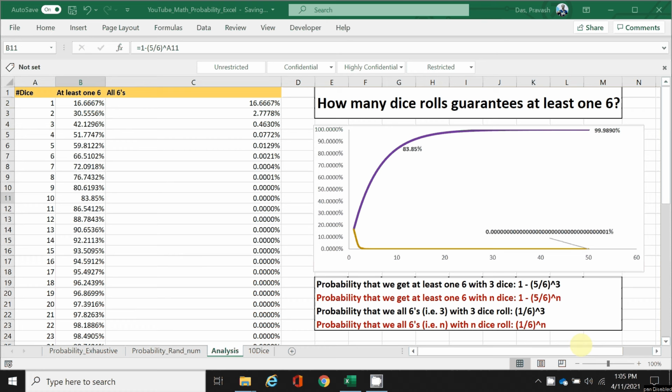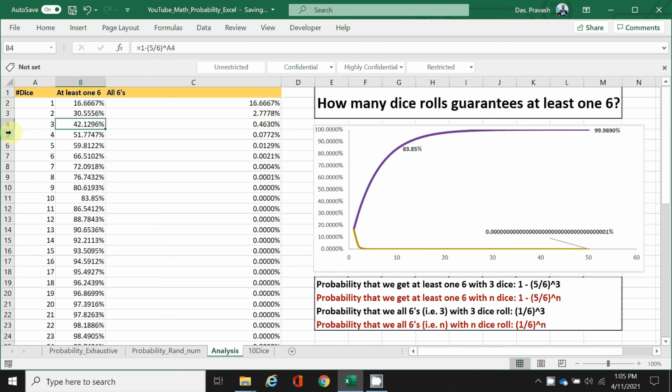So let's look at the formula we have used. If you remember in the first video, we discussed if we roll 3 dice, what's the probability that we'll get a 6? The formula we found out was 1 minus 5 by 6 into 5 by 6 into 5 by 6. That is 5 by 6 raised to the power 3. So this gives us 42.13%, right? If we generalize this formula, what's the probability we get at least one 6 with n dice? It would be 1 minus 5 by 6 raised to the power n.